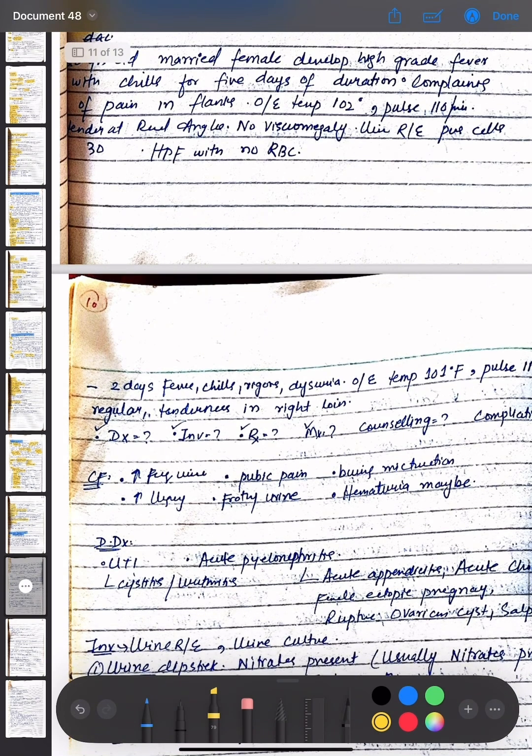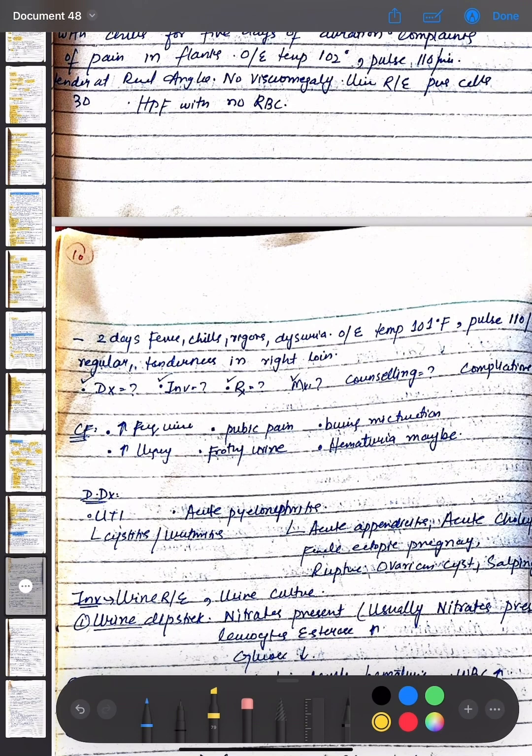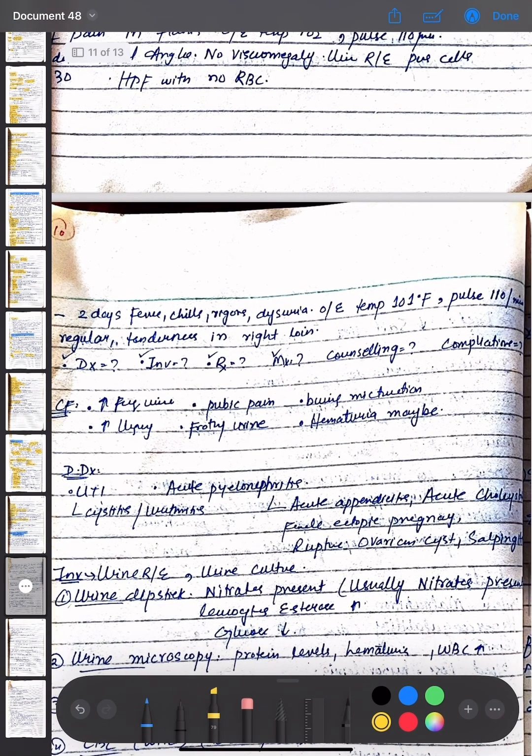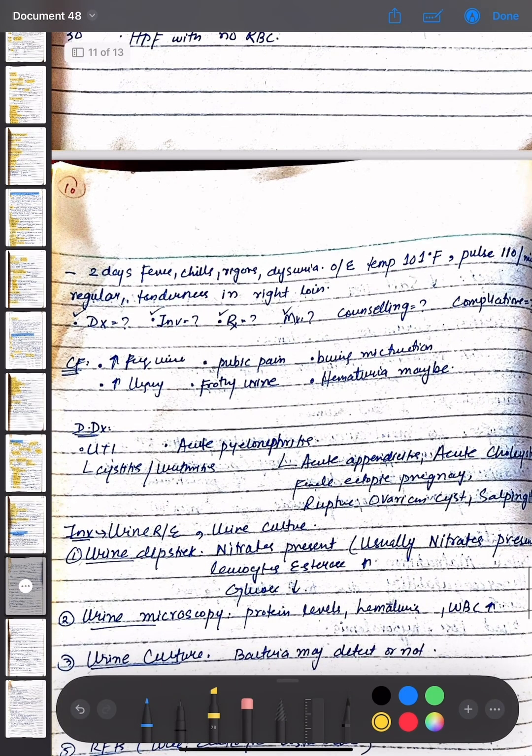The other scenario is 2 days of fever, chills, rigors, and dysuria. On examination, temperature is 101 degrees Fahrenheit and pulse is 110 per minute, and there is tenderness in the right loin. So the questions are diagnosis, investigation, treatment, management, counseling, and complications.